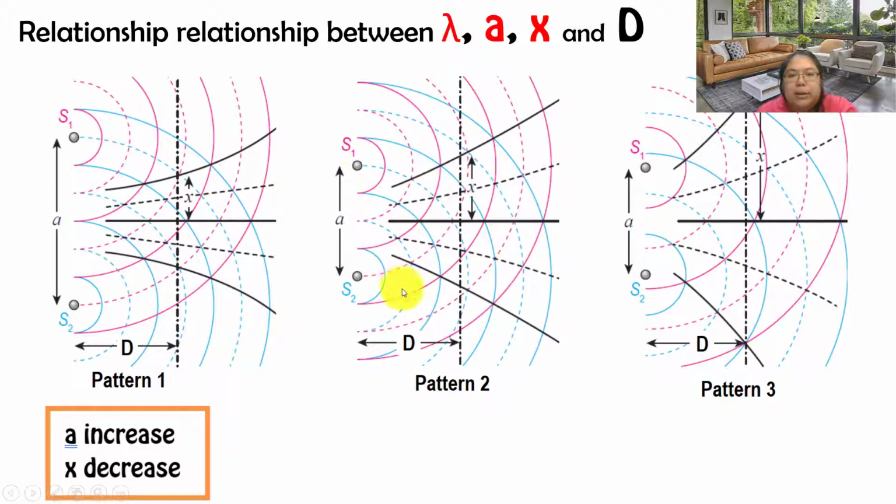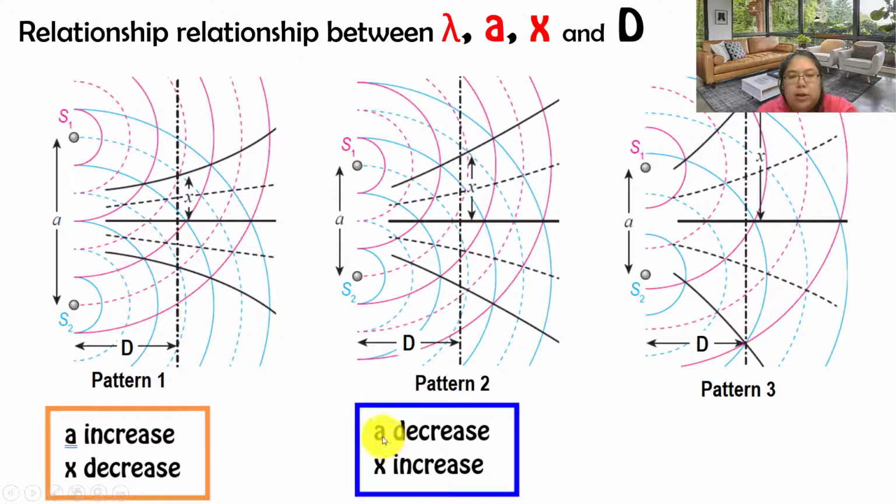The second pattern, D constant. Now A and also X. Can you see this one, A becomes smaller? This one A is further, this one closer. When A becomes closer, can you compare the two diagrams, pattern 1 and pattern 2, the X? This one X is wider. So from here, I can say when A decreases, X increases. So these two just compare A and X.